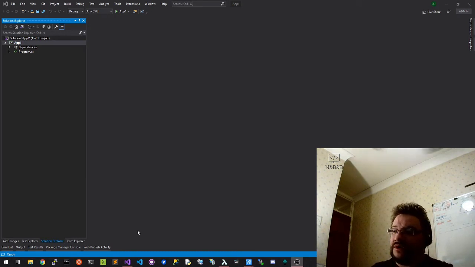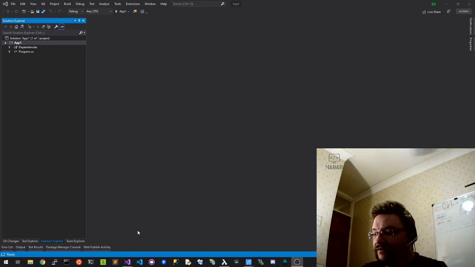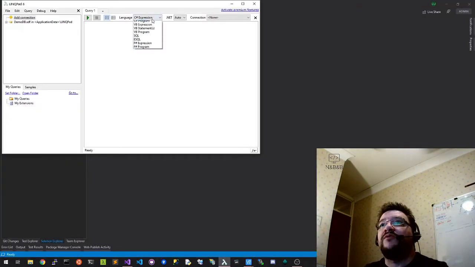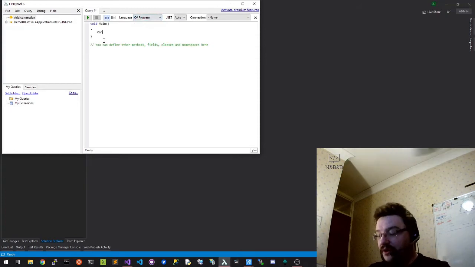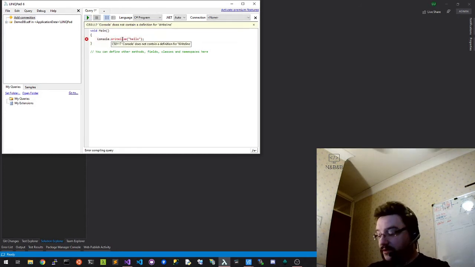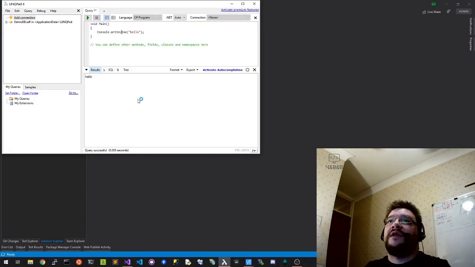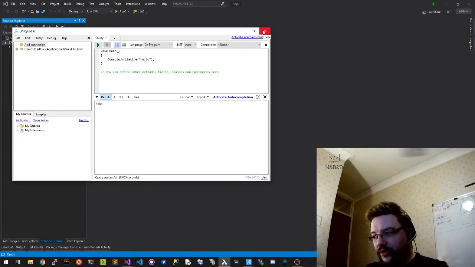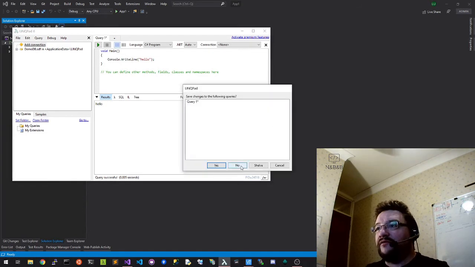There are other utilities out there. One that I like is called LINQPad, and LINQPad is quite nice because what it allows you to do is quickly do experiments within C#. I think it's got a capital L there. Yeah, capital L. This is free, but if you want code completion, which would have helped me with the capital L there, you have to pay for that. But it is free to use out of the box, and it will support .NET and .NET Core and everything, so that's fine.